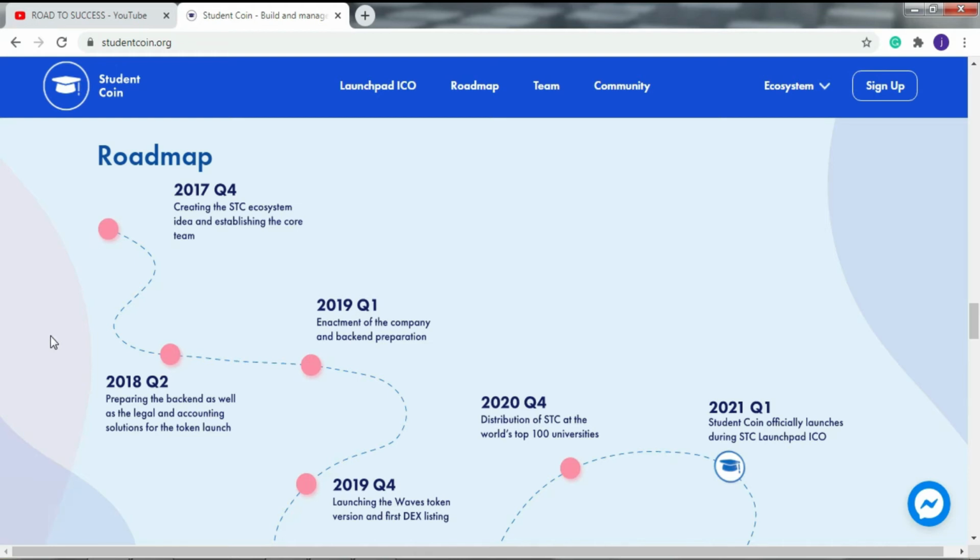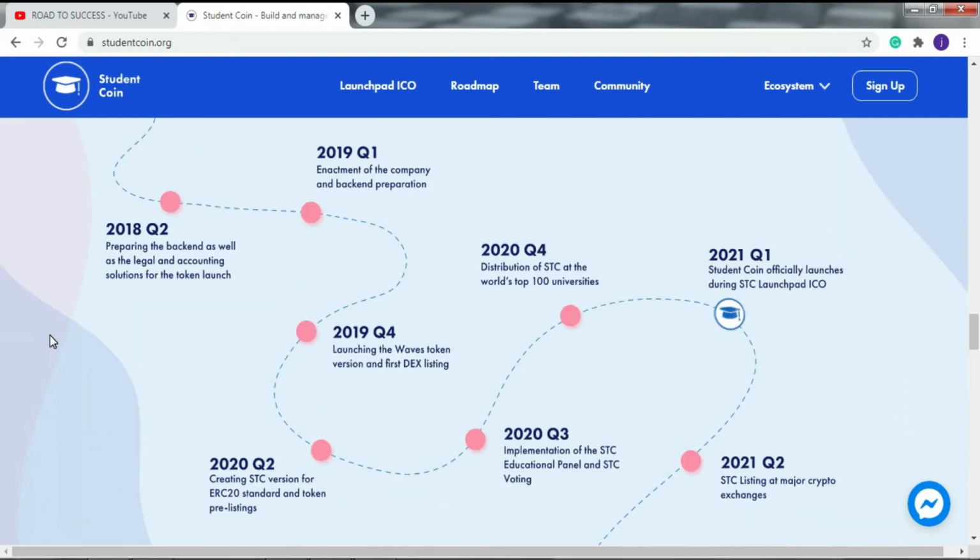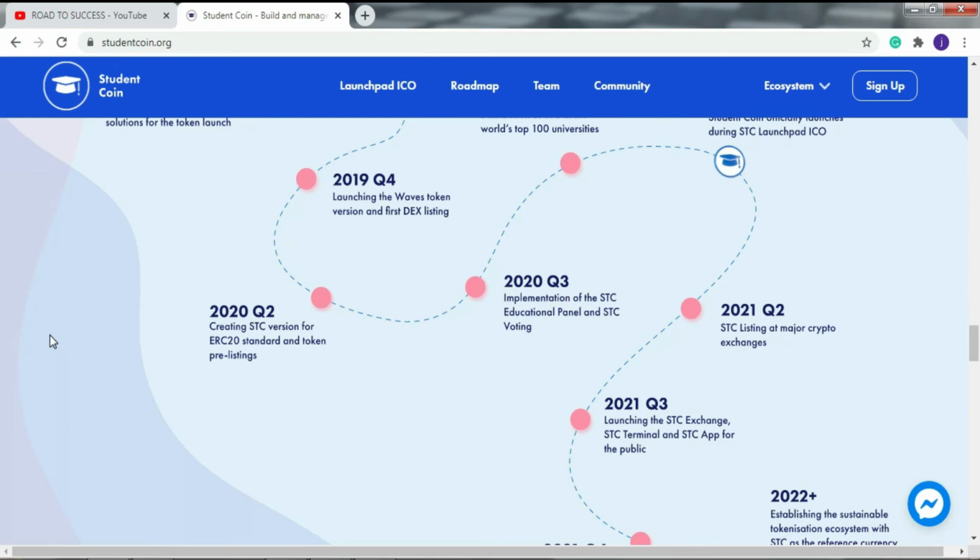Then first quarter of 2019, announcement of the company and back end preparation. After that, fourth quarter of 2019, launching the web token version and first DEX listing. Then second quarter of 2020, creating the STC version of the ERC20 standard and token pre-listing.